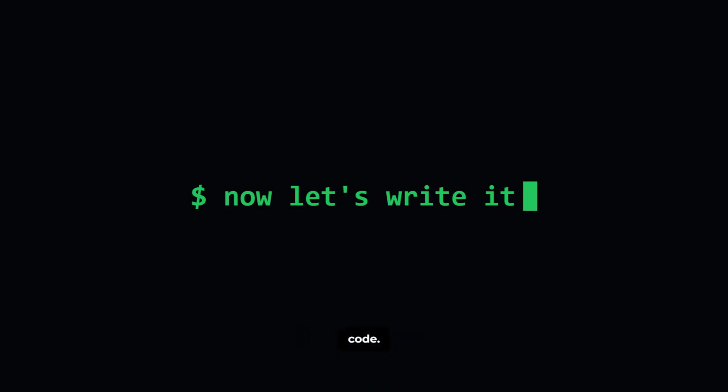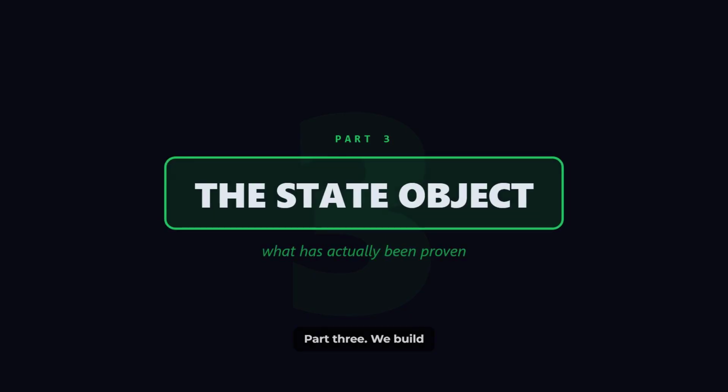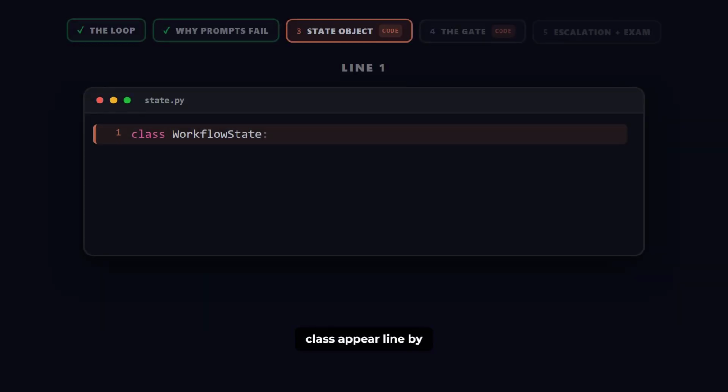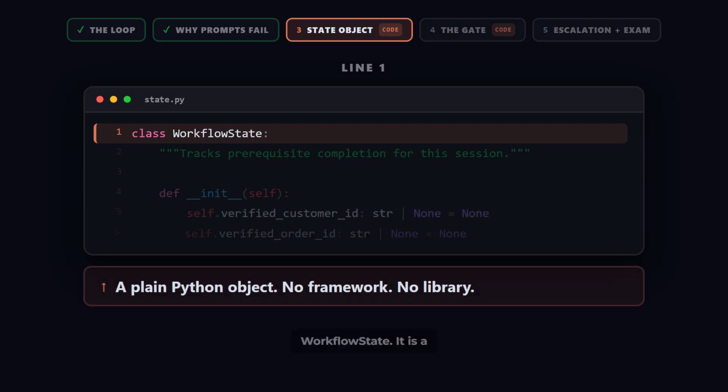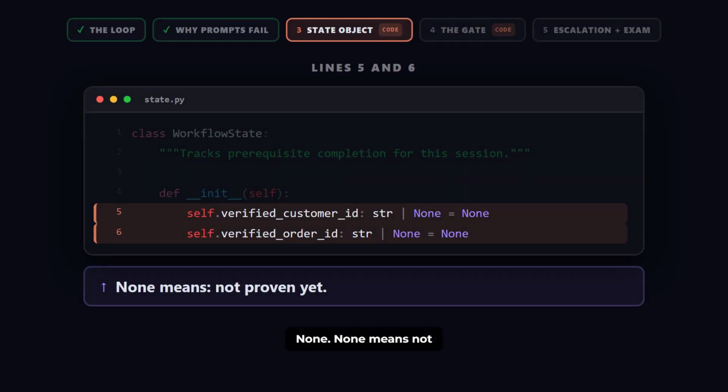Now let us write the code. Part 3. We build the badge. Watch this class appear line by line. Line 1, class WorkflowState. It is a plain Python object, no framework, no library. Lines 2 and 3, verified customer ID, verified order ID, both start as None. None means not proven yet. That is the whole idea.